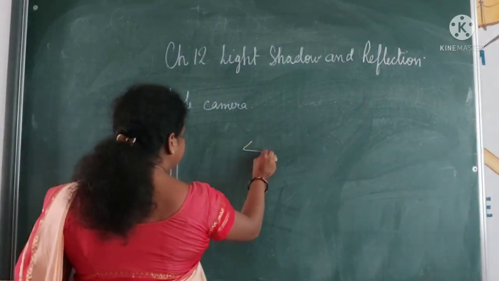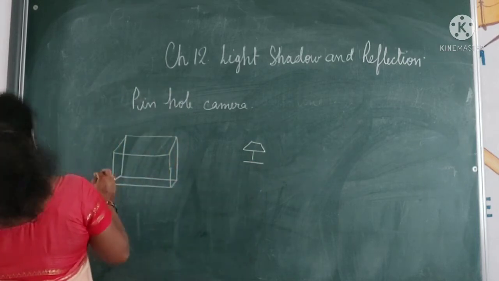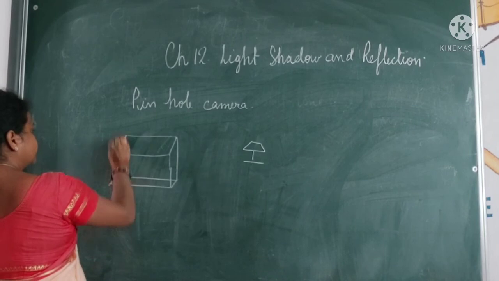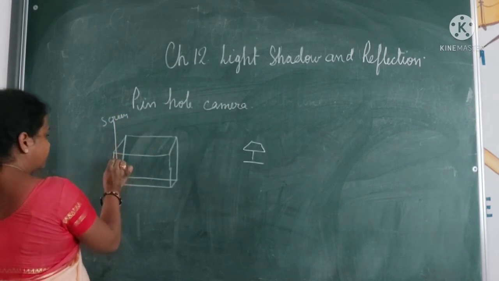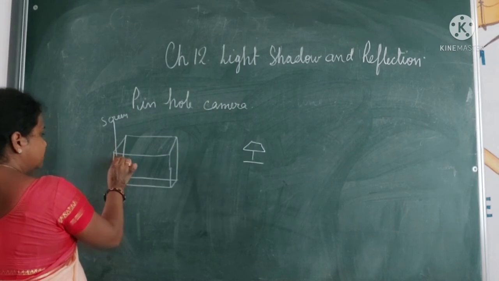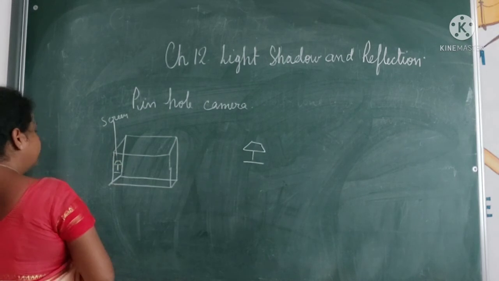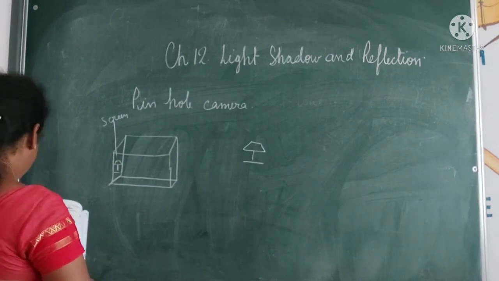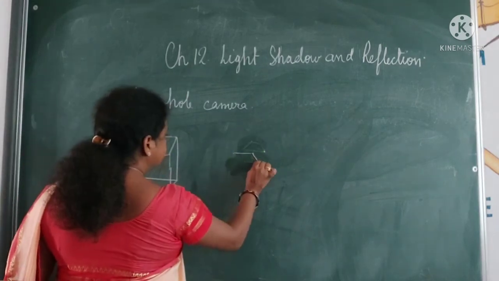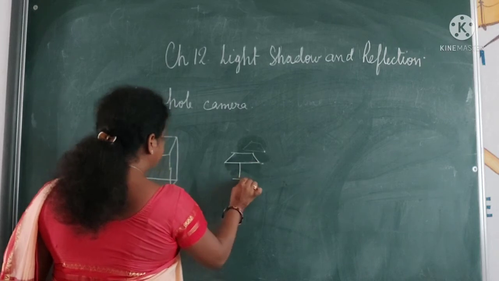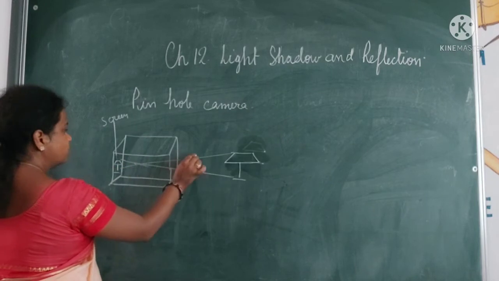Suppose this is your object. This is your screen, and the same image will be formed here on the screen. It depends: the image can be small, or it can increase in size, bigger or smaller. So how is it formed? The light should travel in a straight line. You can get the image as small or big, or of the same size also.